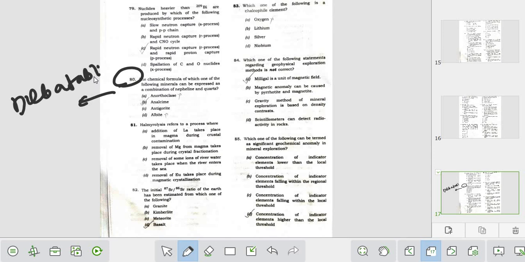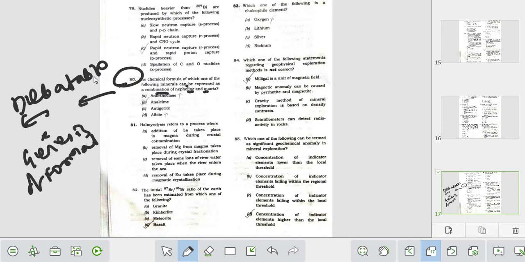Okay, let me try to explain first. Listen to me. The question is: which among the following minerals can be expressed as a combination of nepheline and quartz? First of all, from the language or framing of this question, we cannot properly interpret what he is asking about. It is based upon the chemical formula, or the structure, or the genesis of formation. Okay, let me explain the question.